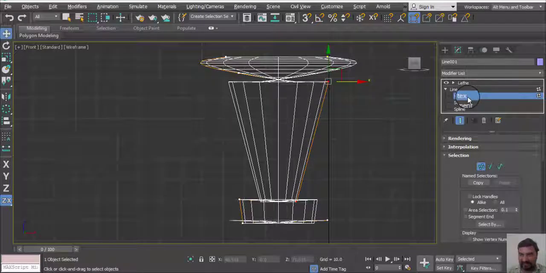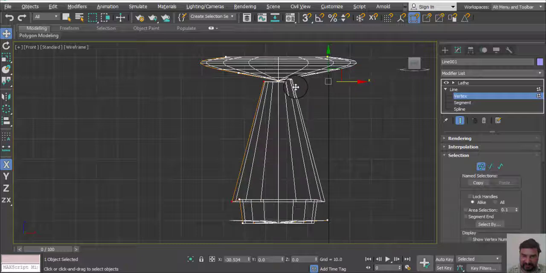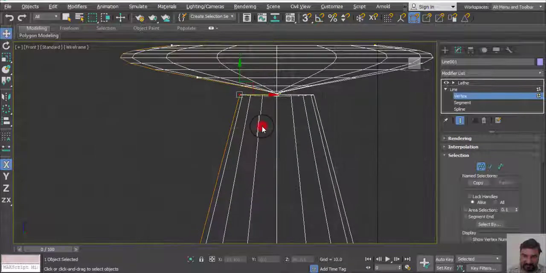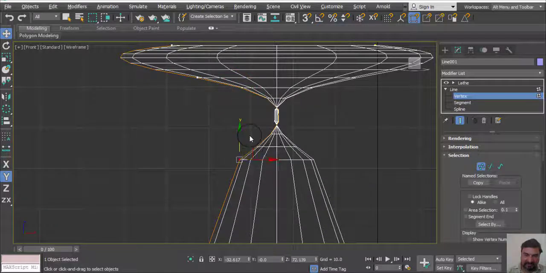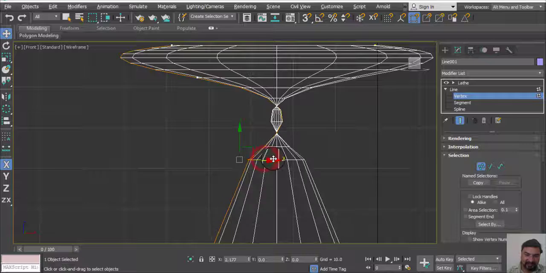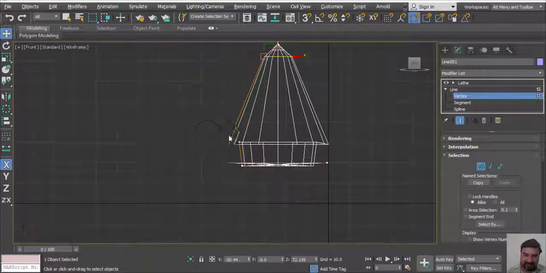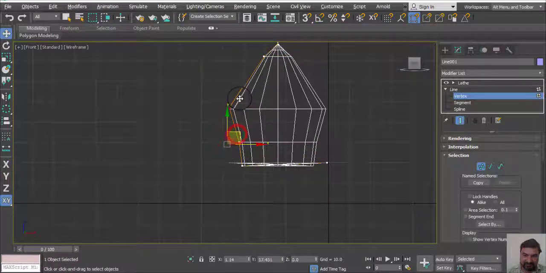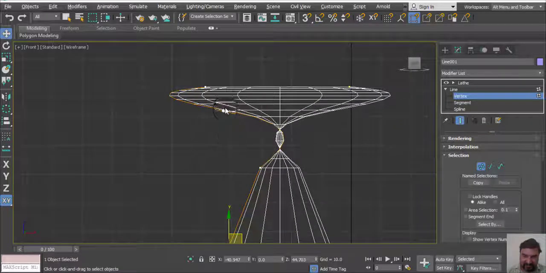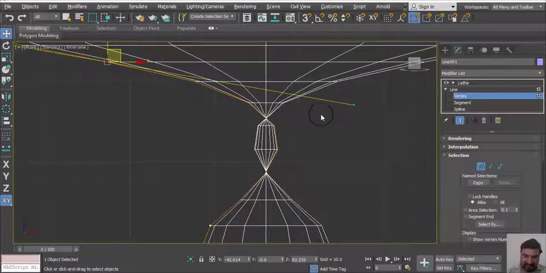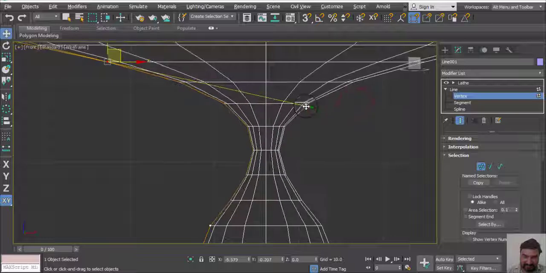We can first select vertex, and move to other side. Now what happened here, when we select particular this line, our object simply changes to perfect modeling option.